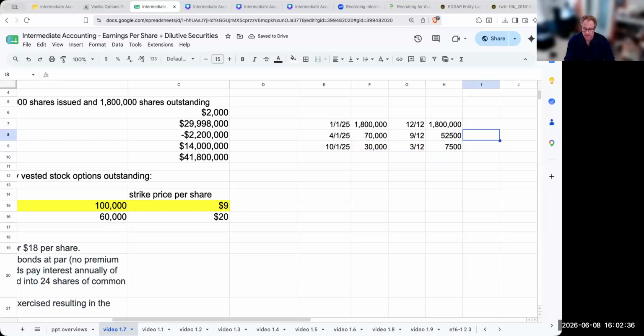Where am I getting 9? This is April 1st through December 31st. Where am I getting 3/12? This is going to be October 1st to December 31st. So my weighted average shares outstanding is going to be 1,860,000.